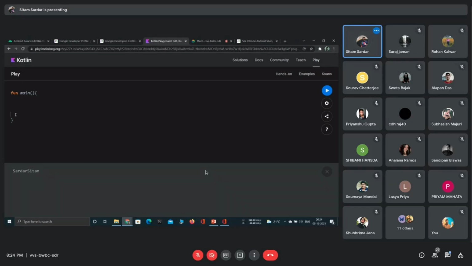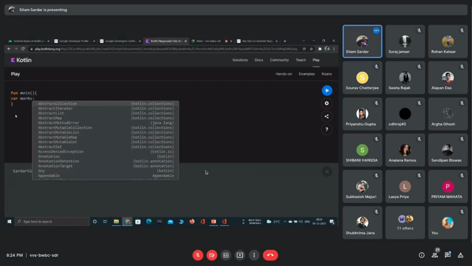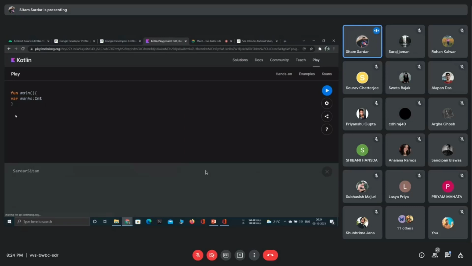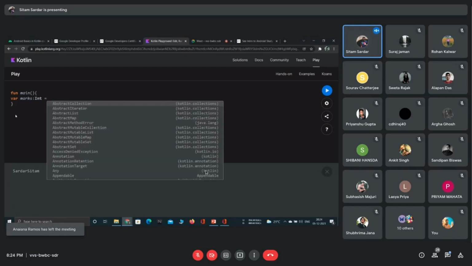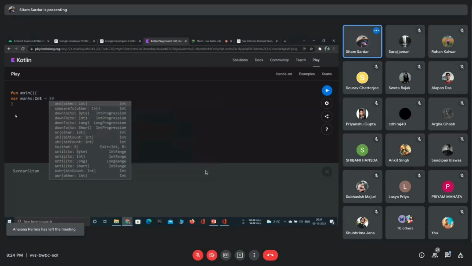Then let's say I am making a variable called marks and giving it the type int, telling the compiler it is an integer type variable, and I'm passing here, let's say, 30.